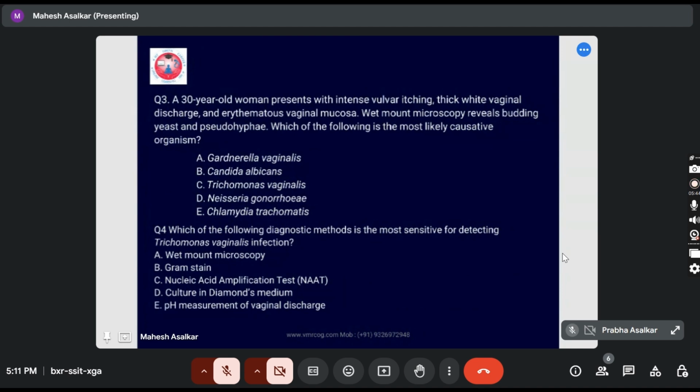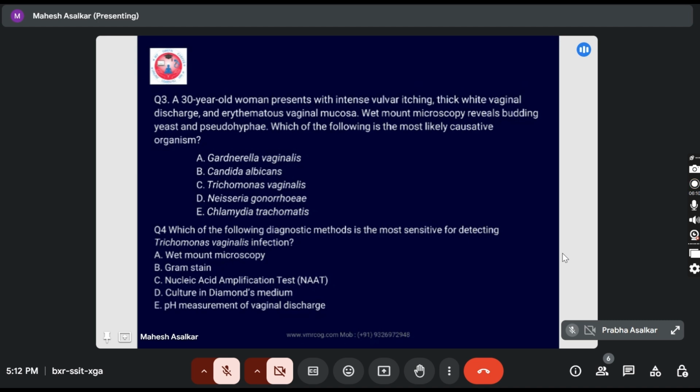Which of the following diagnostic methods is the most sensitive for detecting Trichomonas vaginalis infection? Options are wet mount microscopy, gram stain, NAT, culture in Diamond's medium, and pH measurement of vaginal discharge. The answer is wet mount microscopy. See, they have asked most sensitive. Most sensitive, then it will be NAT, sir.